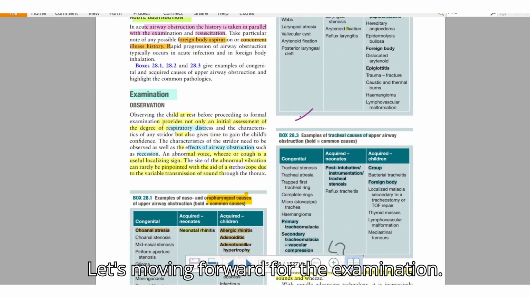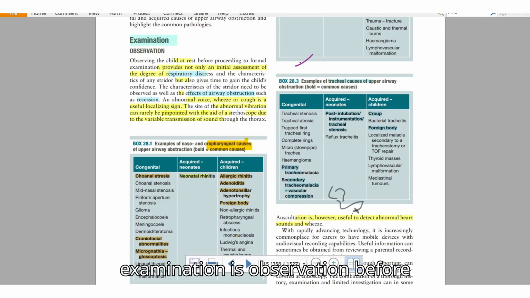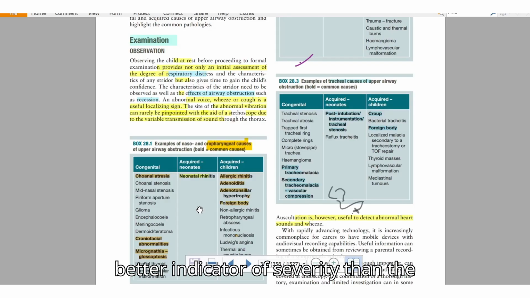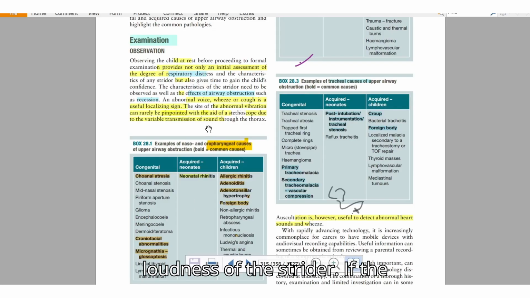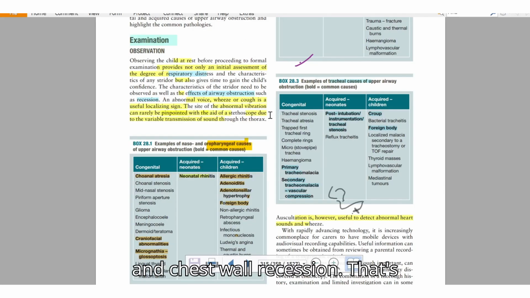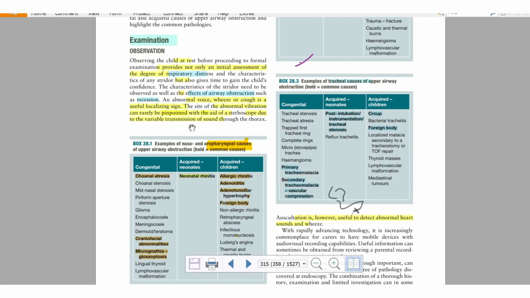These are the important points of taking any history. Let's move forward to the examination. The first and most important part of examination is observation before examination. It's critical to assess the distress, stridor characteristics, and recession, which is a better indicator of severity than the loudness of the stridor. If the stridor is very loud, it doesn't indicate severity, but concurrent abdominal and chest wall recession indicates the severity of the stridor.